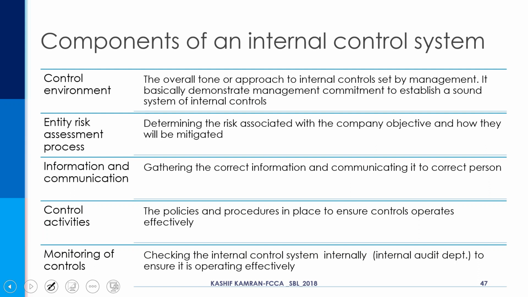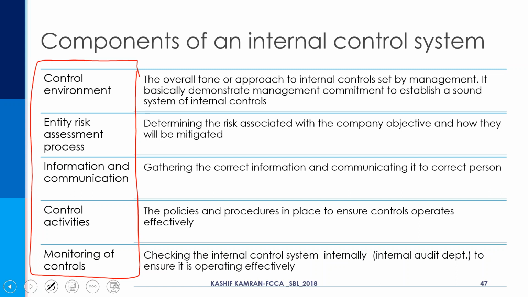Now, from your F8 knowledge, you know there are 5 components of the internal control system. Let's do them one by one. The first and foremost component of an internal control system is the control environment.